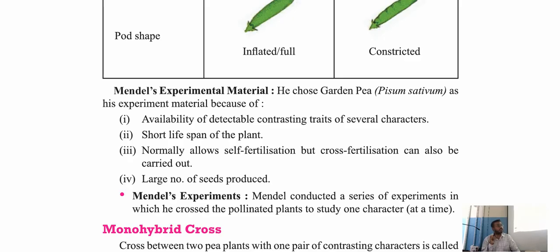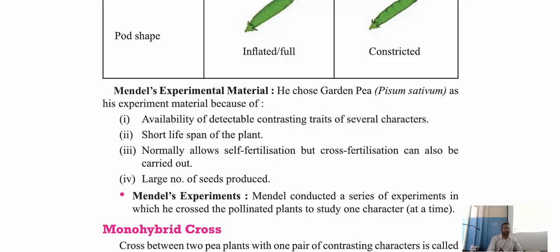Understood, children? He could have taken other plants also, right? Why didn't he? He gave the reason when someone asked him why he was choosing only pea plants for his experiment. He replied that because of the availability of detectable contrasting traits of several characters, the short lifespan of the plant, it normally allows self fertilization but cross fertilization can also be carried out, and a large number of seeds it can produce.